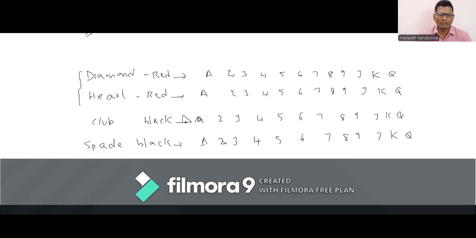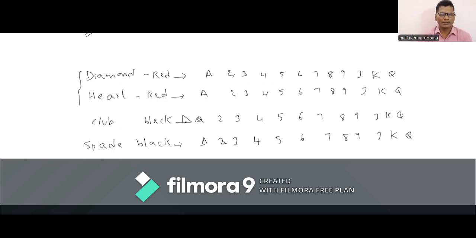Now we have an idea. I write all cards in one simple manner. Suppose diamond. Here we have ace card A, then number cards 2, 3, 4, 5, 6, 7, 8, 9. After that, one jack, one king, and one queen. Now carefully have a look at the screen.